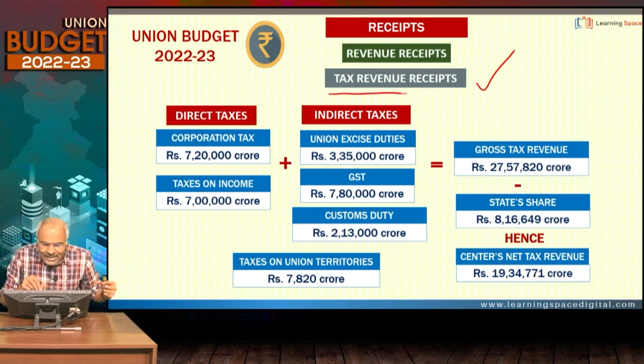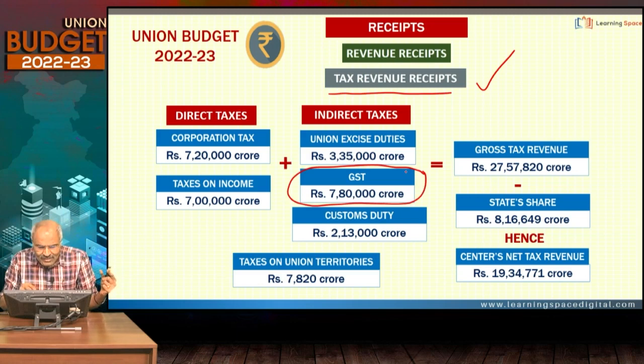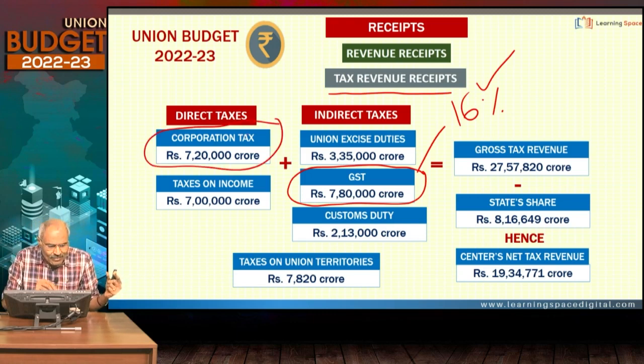Friends, if you look at the tax revenue, from your examination perspective, certain things are very, very important. Which is the highest component? GST is the highest component. It constitutes around 16% or so. Then corporation tax, around 15% or so.